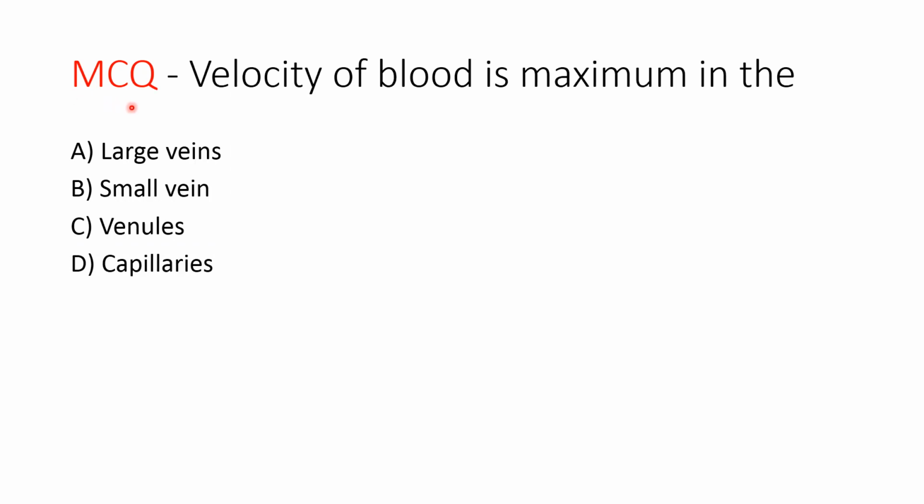Second MCQ: velocity of blood, it is maximum in the. Options are large vein, small vein, venules, and the capillaries. Now the velocity of the blood is inversely proportional to the cross-sectional area. Among all the given options, the highest cross-sectional area is present inside the capillaries.